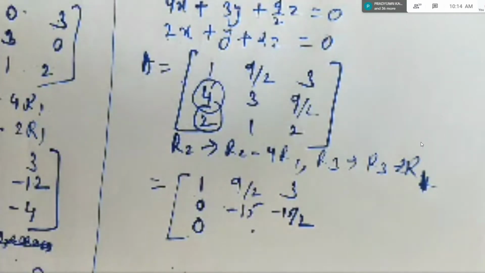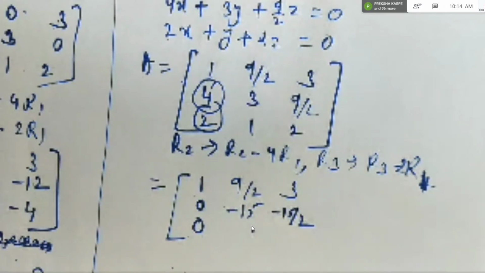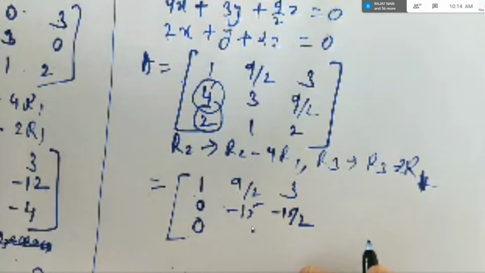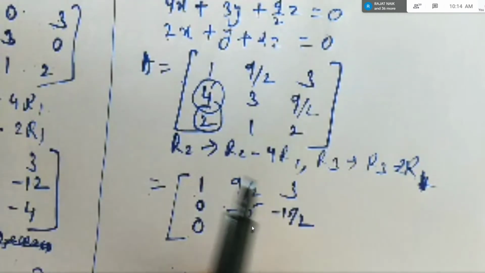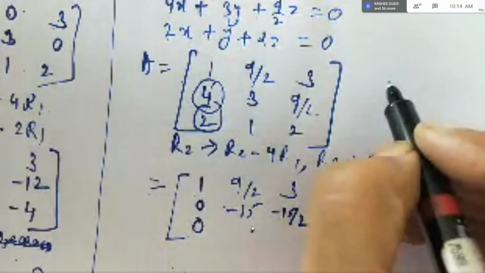Anybody else has done? Pradyum, have you done the last row? -7. Do rough work, no?